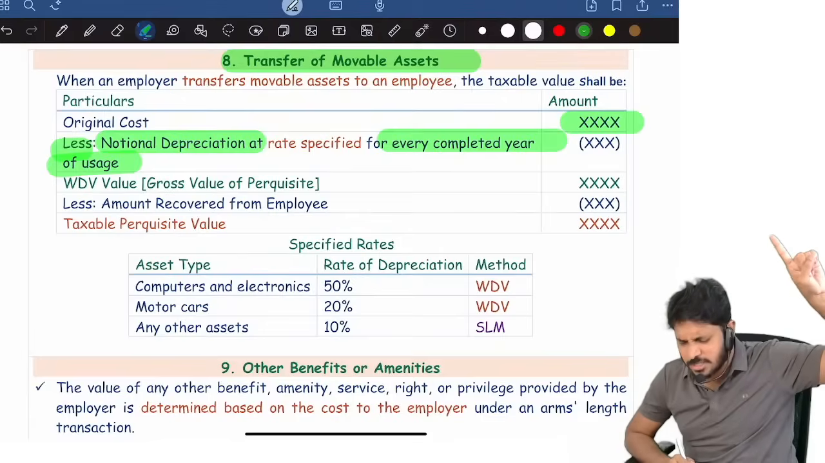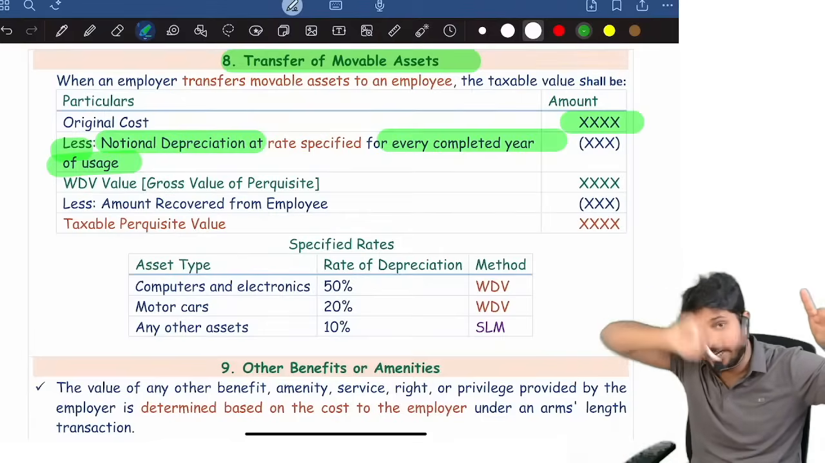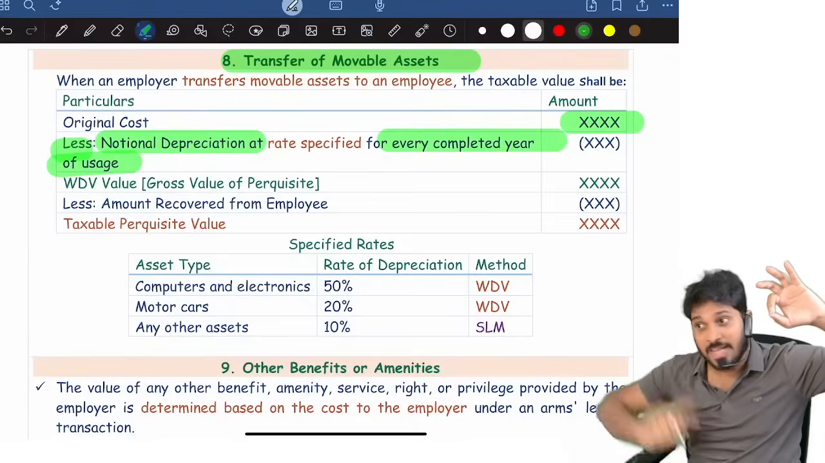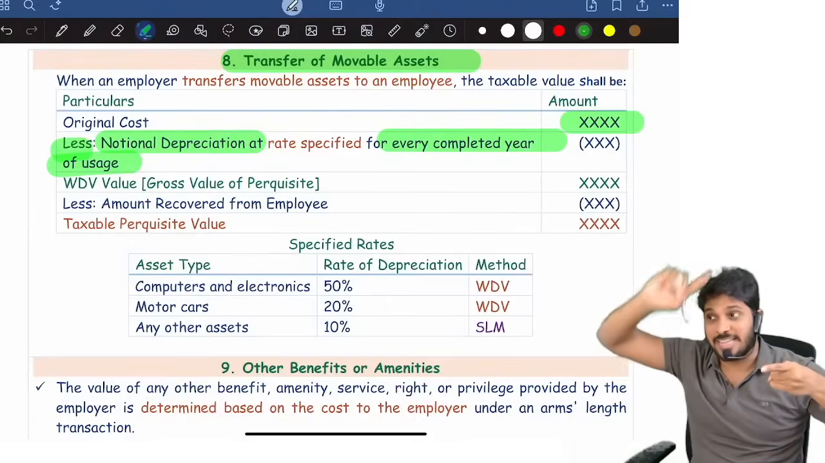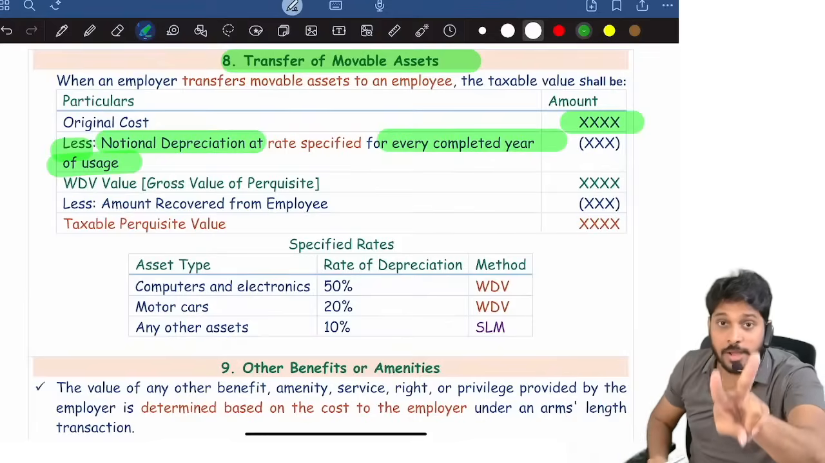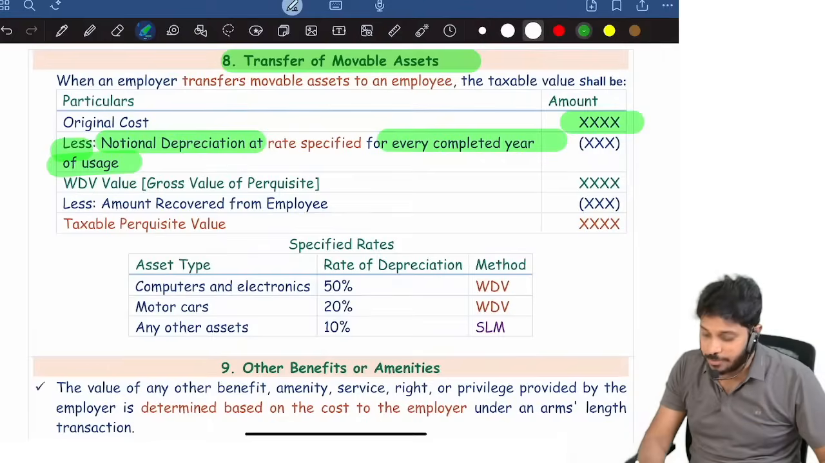When the company purchases the car, till the date of the sale, how many completed years from the date of purchase? For example, date of purchase is 10th September. Then next year 9th September, 1 year complete. Next year 9th September, 2 years complete. Next year 9th September did not come. By the time the employee purchases the car, only 2 completed years the car is there in the hands of the company. Then for 2 years notional depreciation is reduced.